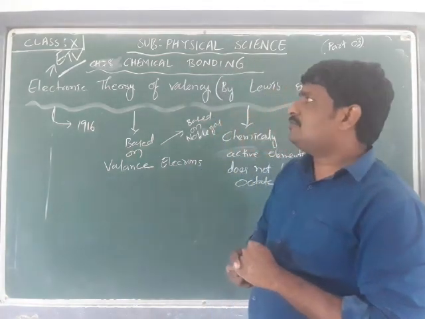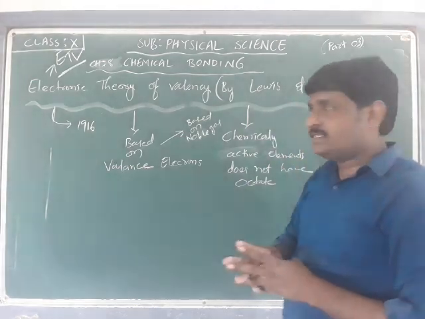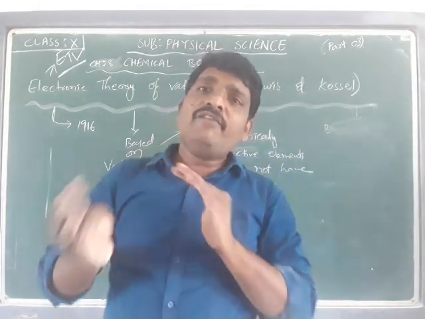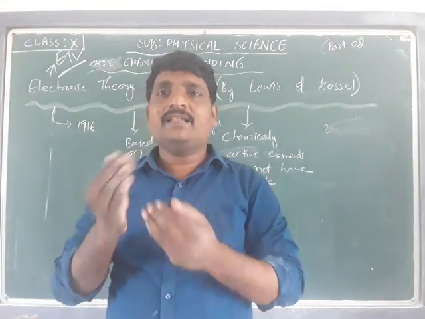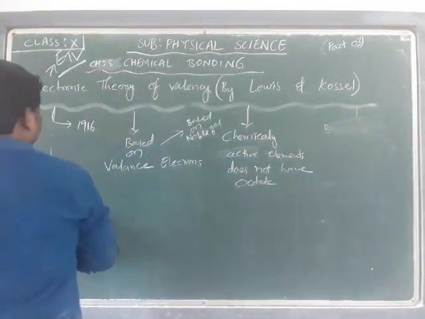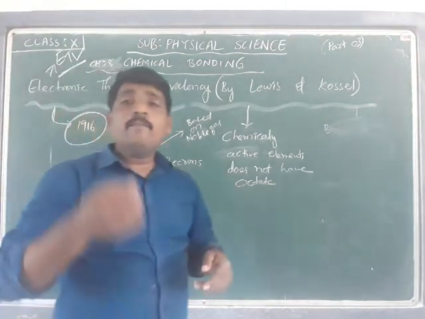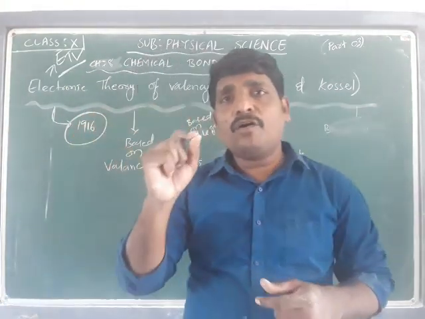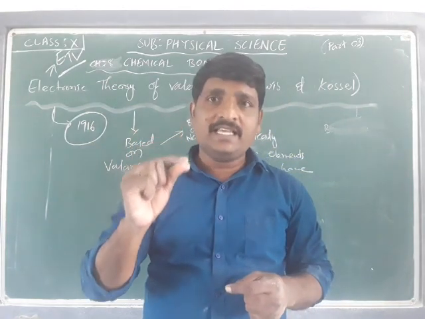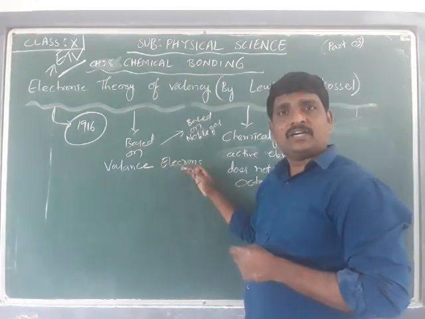So when we enter the topic, the electronic theory of valency, proposed by Lewis and Kossel, actually they proposed this theory individually in 1916. The main concept of this theory is based on the valence electrons.